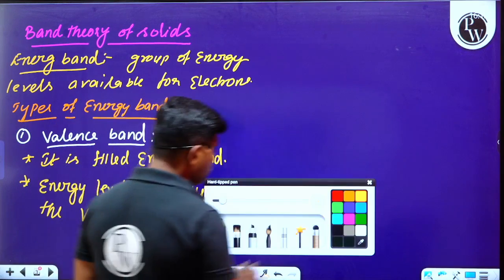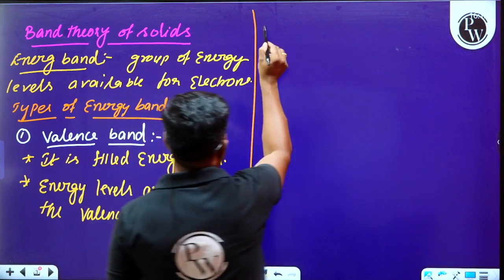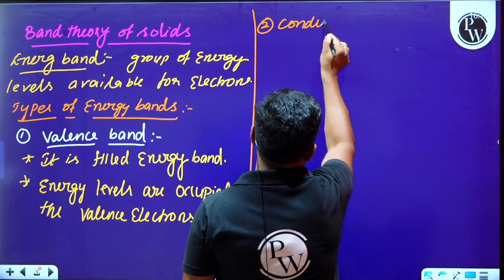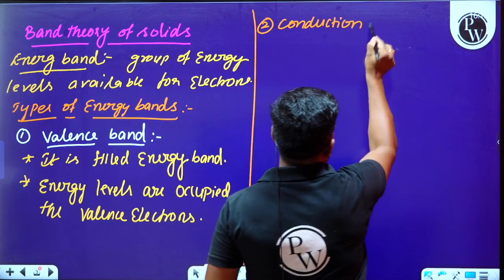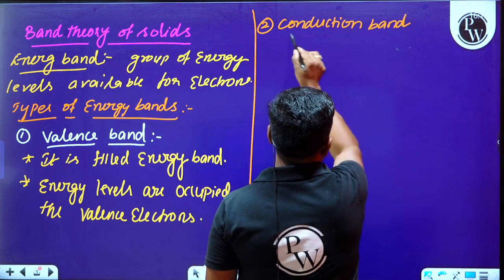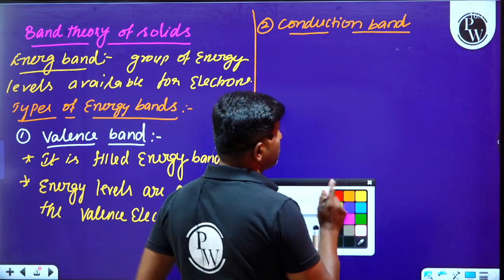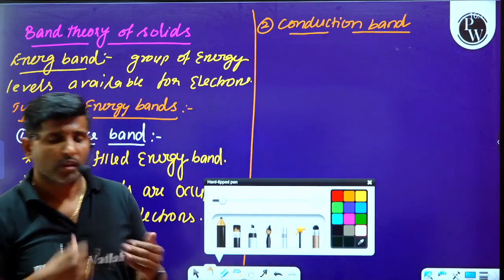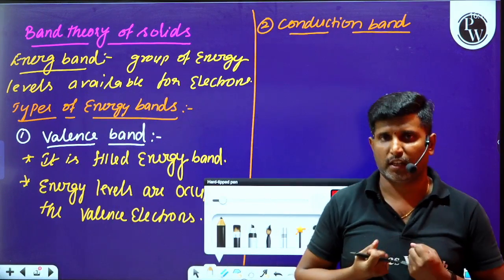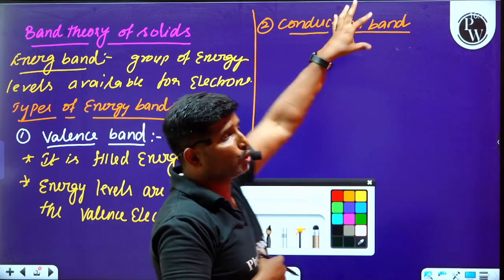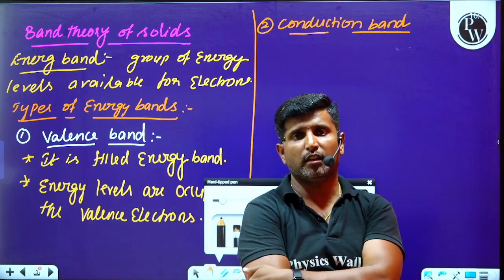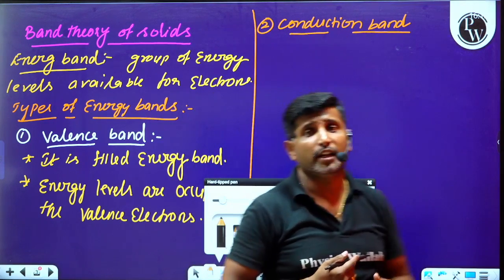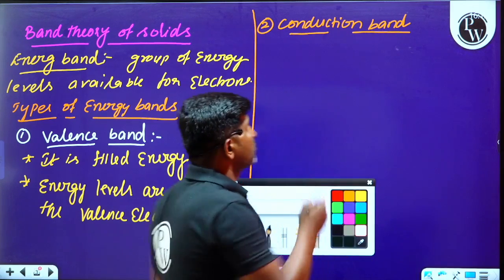And later we have to go to the second energy band, that is the conduction band. Conduction band, we can say it is an empty band, because the group of energy levels which are empty always have a tendency to take in free electrons. That is the conduction band.